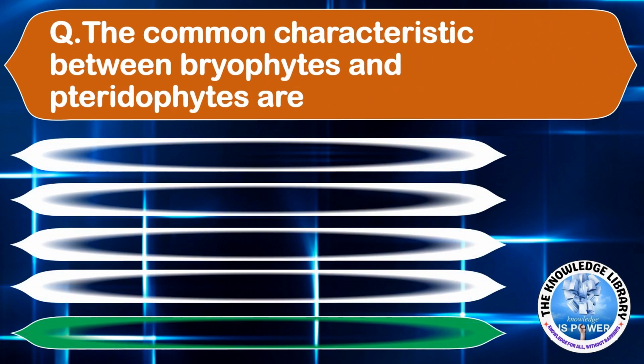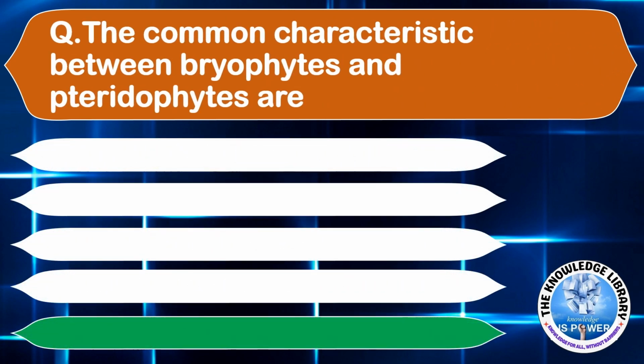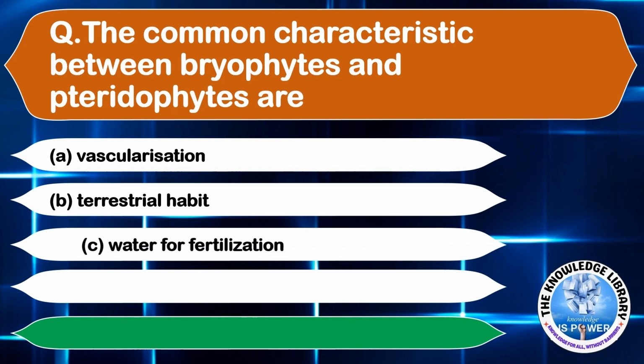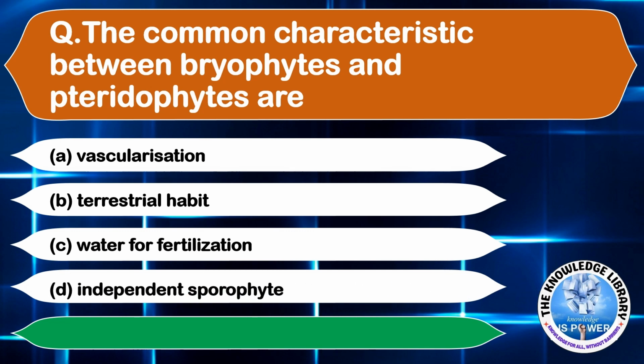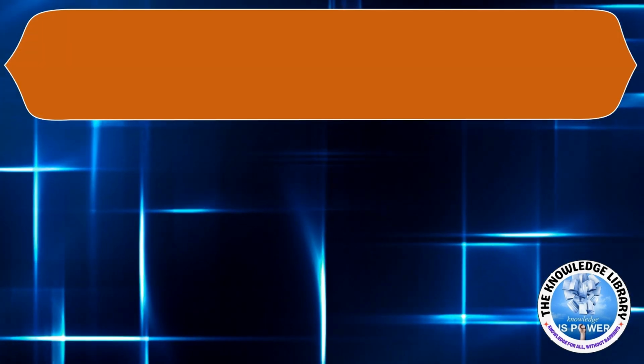The common characteristic between bryophytes and pteridophytes are option A vascularization, option B terrestrial habit, option C water for fertilization, option D independent sporophyte. The correct answer is option C water for fertilization. Moving on to the next question.